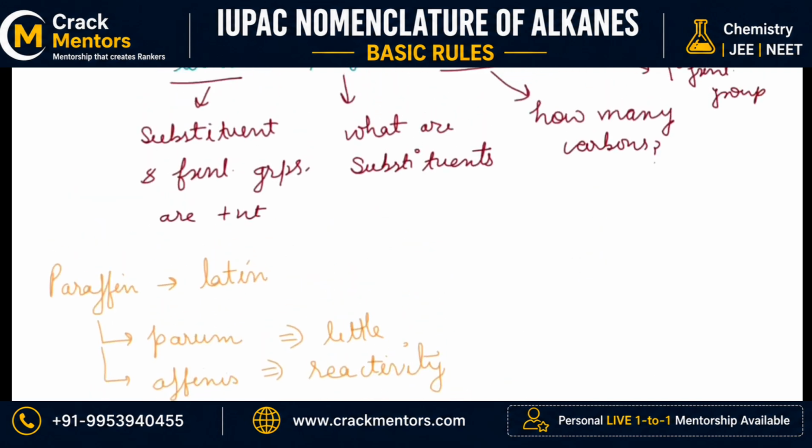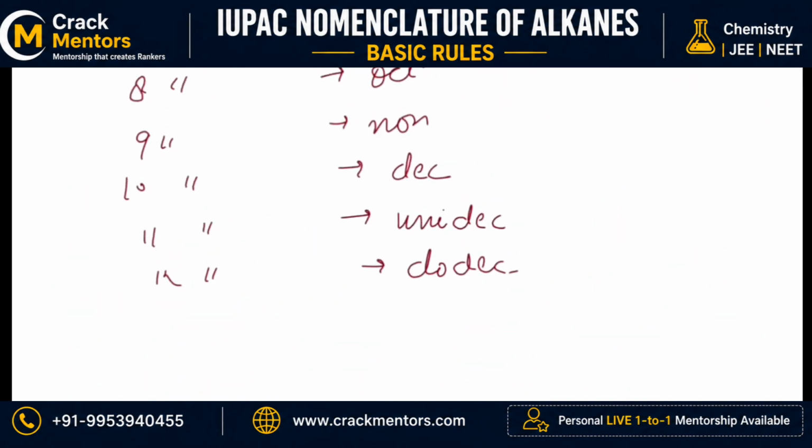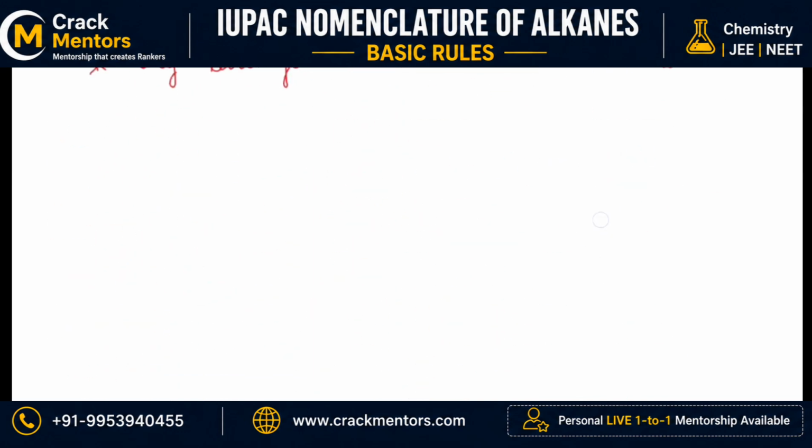I have already told you the skeleton of the IUPAC system. Now let's come to the naming part. When we were discussing acyclic hydrocarbons, I told you that the number of carbons are denoted by special names. And whenever we name an alkane, we use the word ANE.